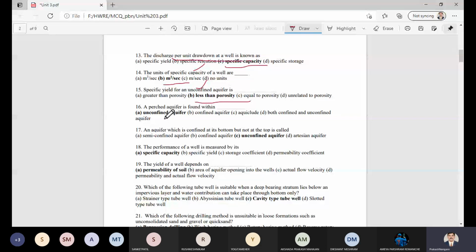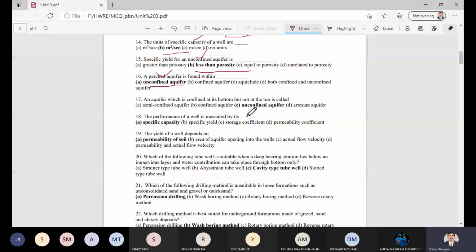There are four options, but don't make confusions. Remember, the perched aquifer is found within the unconfined aquifer. Next question: an aquifer which is confined at its bottom but not at the top.